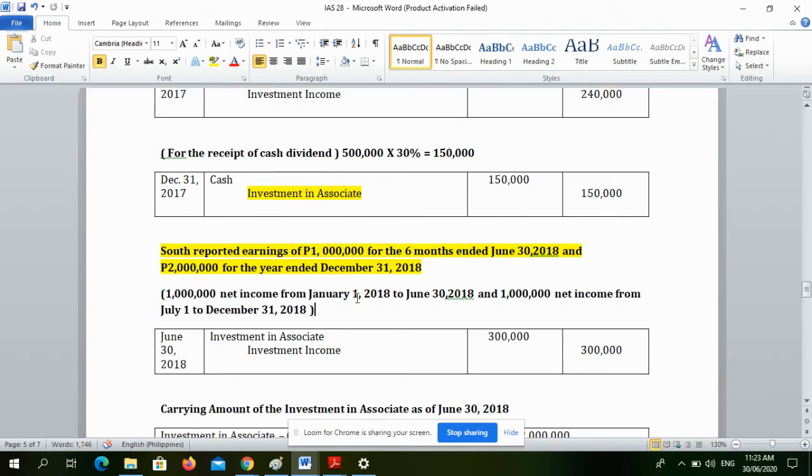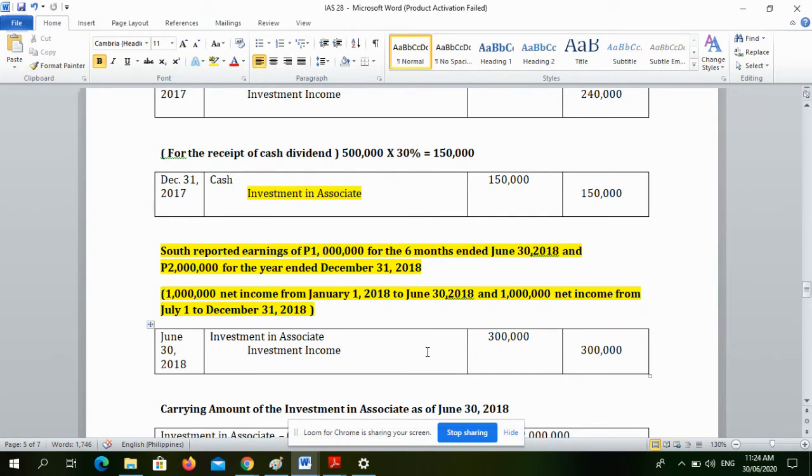So, ito yung analysis natin. Okay. The question, why is this important? Bakit ba kailangan natin tong i-discuss? Kasi daw, nung June 30, that's the time na nag-change si Grant Company or nag-change siya ng treatment.